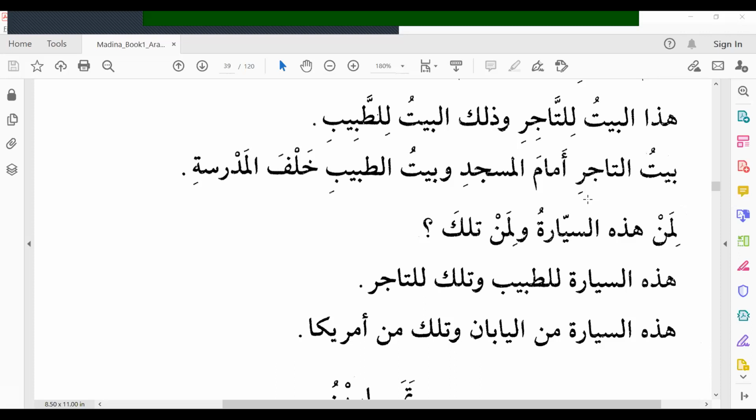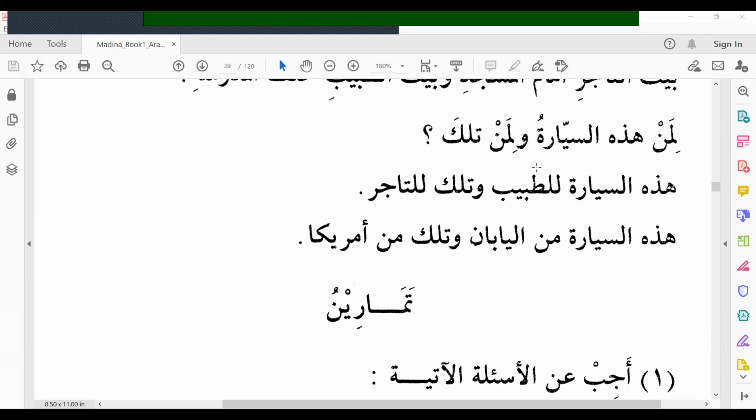Merchant's, businessman's house is in front of the masjid. And doctor's house is behind the school. بيت التاجر أمام المسجد وبيت الطبيب خلف المدرسة.